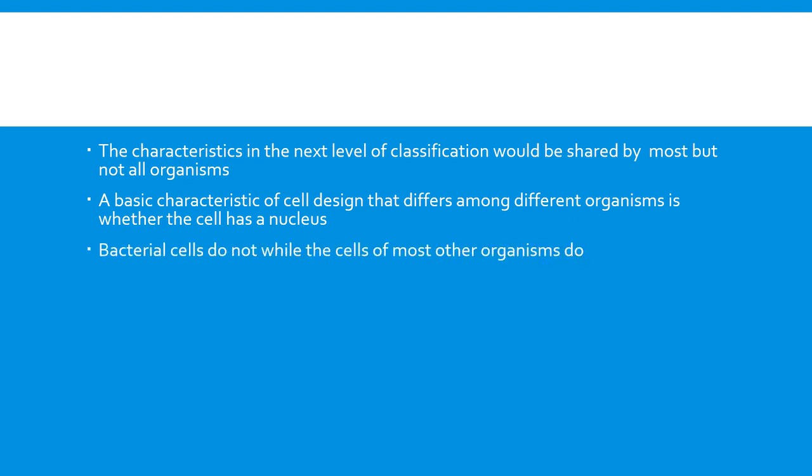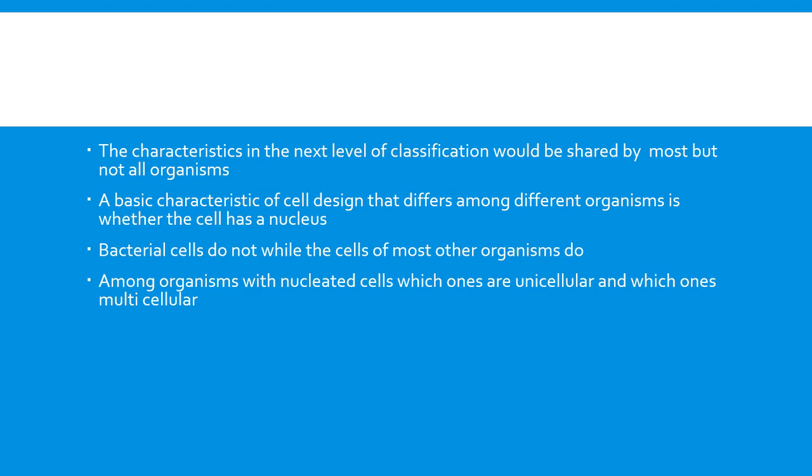For example, a bacterial cell doesn't have any nucleus, so the DNA lies as such in the cell cytoplasm itself. So bacteria are categorized into a different group, and organisms that have a nucleus are categorized into the next group.